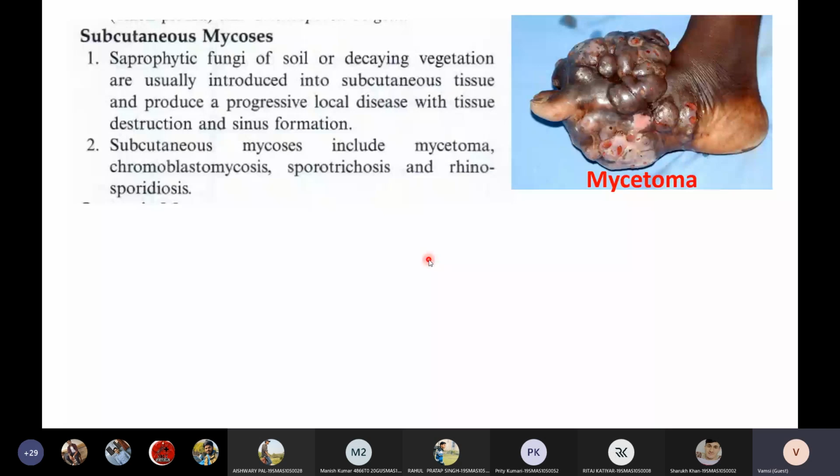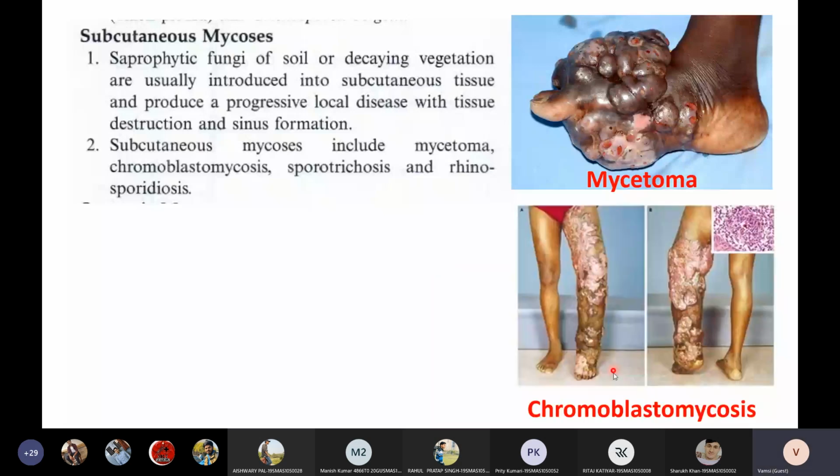This is how chromoblastomycosis looks like. You will find cauliflower-like tumors on the surface of the skin. This is the infection of chromoblastomycosis.